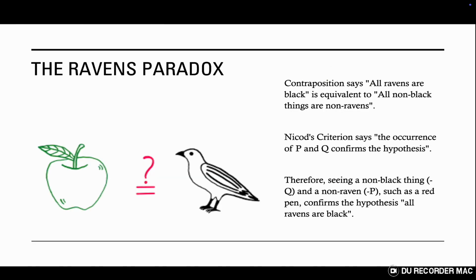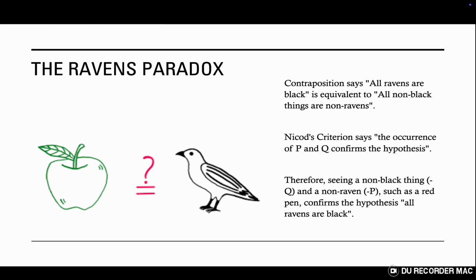Now that we have Nicod's criterion and contraposition, we can mash these two together to finally get to the Ravens paradox. According to Nicod, seeing a growing tree helps to confirm our hypothesis that all trees grow. But due to contraposition, because all trees grow is logically equivalent to all non-growing things are non-trees, or anything that doesn't grow isn't a tree, this means that when you see something non-growing that's also a non-tree, it too confirms our hypothesis that all trees grow.